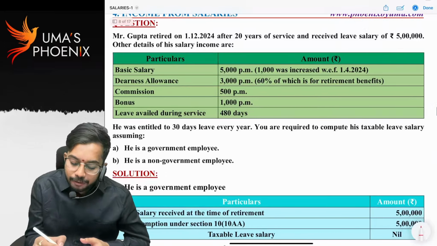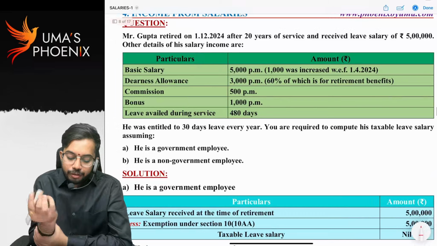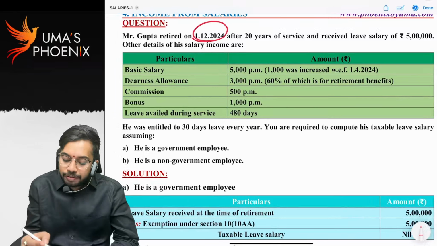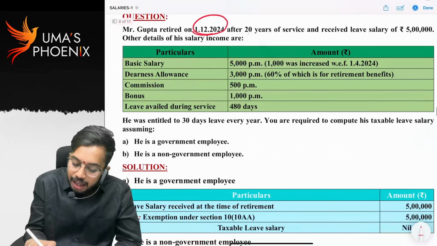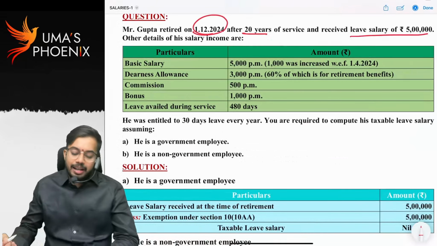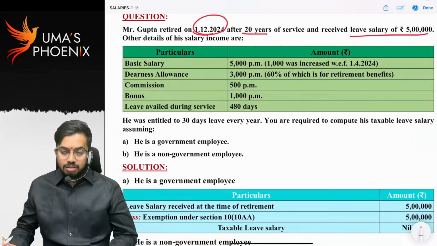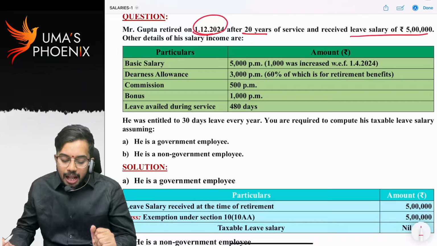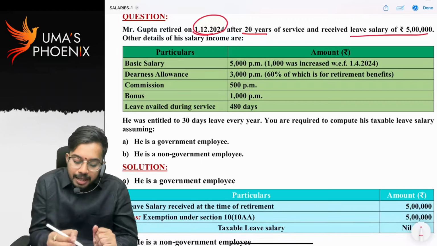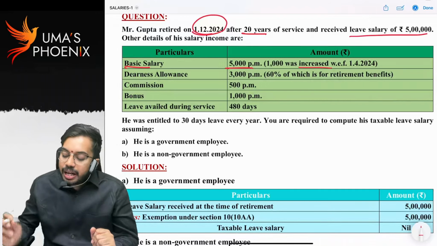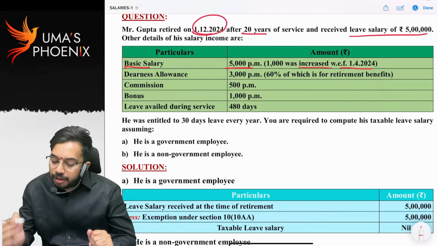Gupta retired on 1st December 2024, after 20 years of service, and received leave salary of 5 lakhs. So how much is leave encashment? 5 lakhs. Other details of his salary income are as follows. Basic salary 5,000 per month. 1,000 was increased with effect from 1st April 2024.